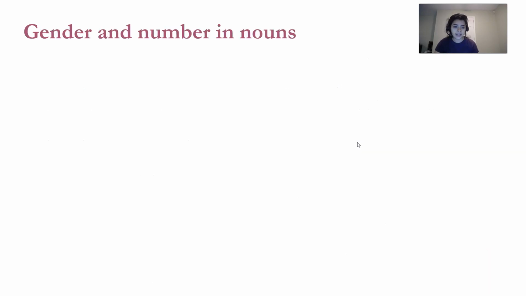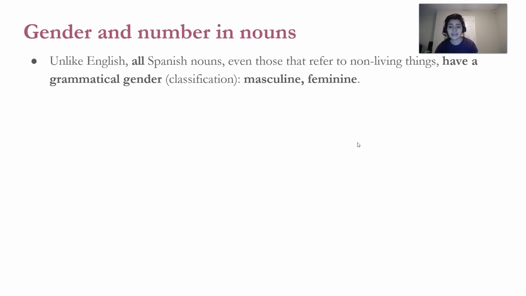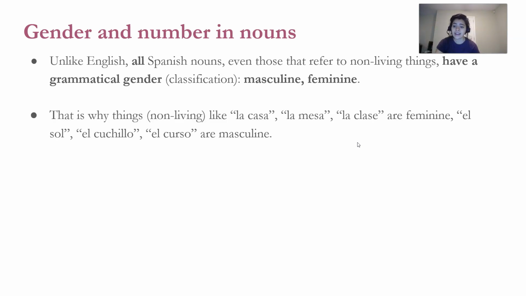Gender and number in nouns. Unlike English, all Spanish nouns, even those that refer to non-living things, have a grammatical gender. A grammatical gender is a classification of nouns. Spanish has two categories, masculine or feminine. That is why non-living things like la casa, la mesa, la clase are feminine. El sol, el cuchillo, el curso are masculine.